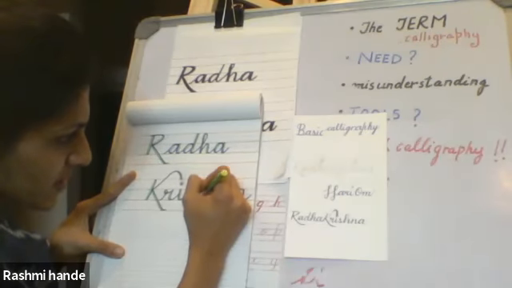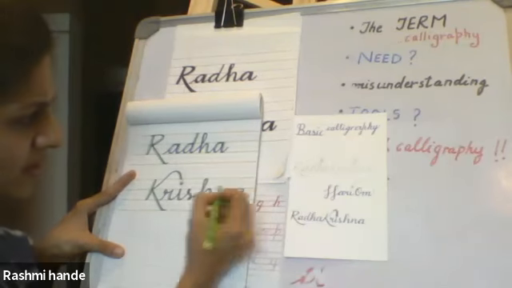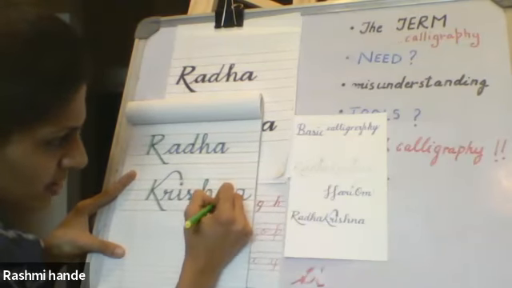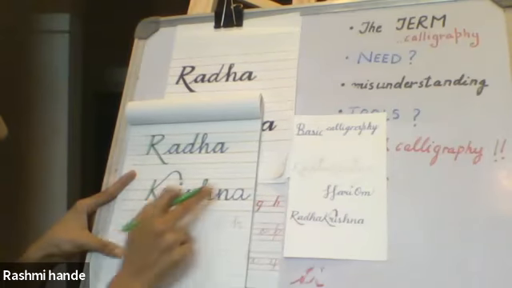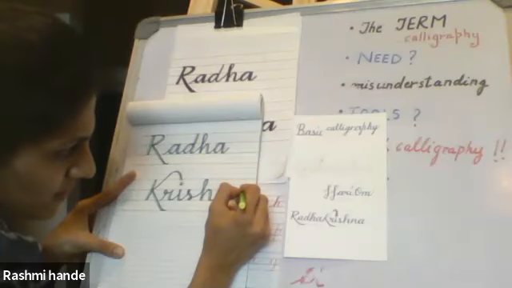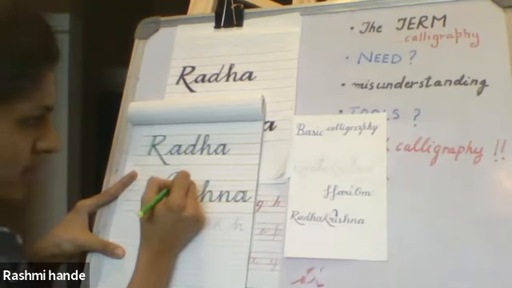H, same thing. And same thing down. You'll see that all the connecting loops remain thin. That's it.